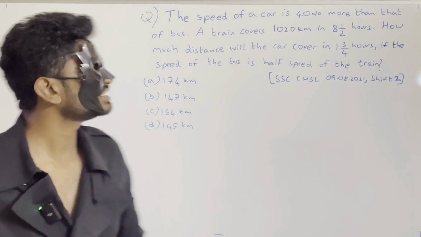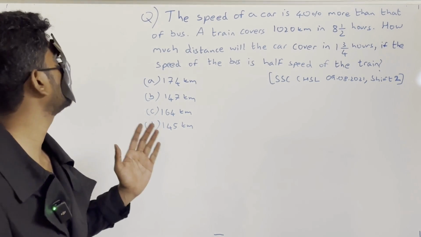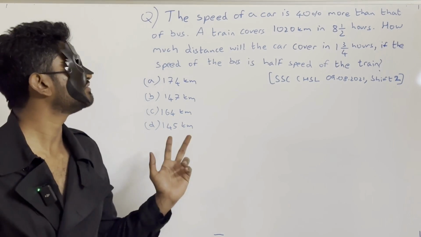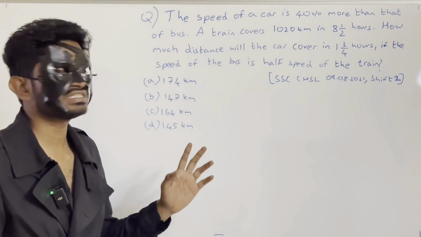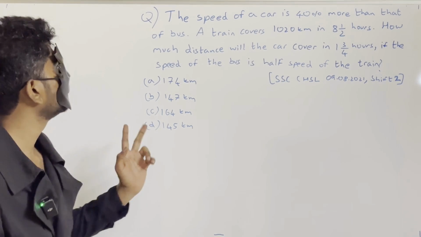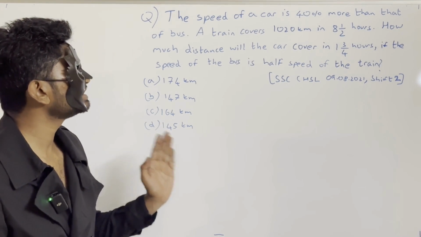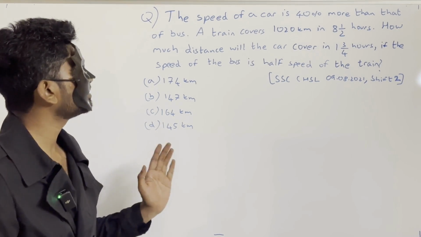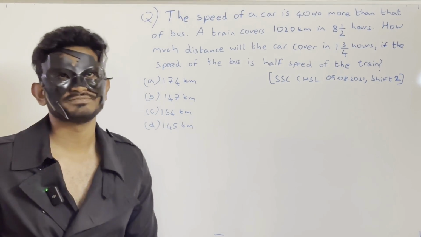So superhumans, next question is, the speed of car is 40% more than that of bus. A train covers 1020 kilometers in 8.5 hours. How much distance will the car cover in 1 3/4 hours? The speed of the bus is half the speed of the train.